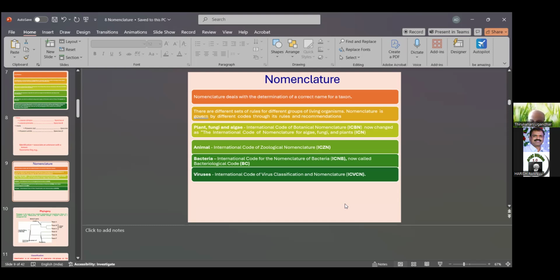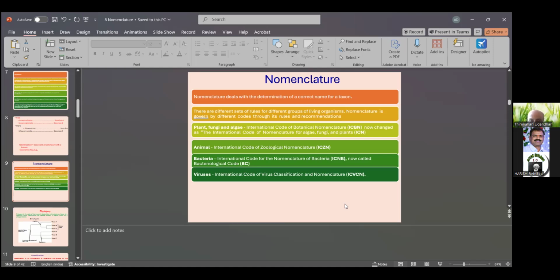These are different sets of rules for different groups of living organisms. Nomenclature is governed by different codes through their rules and recommendations. Codes include the Vienna Code, the de Candolle code, and the Shenzhen Code.